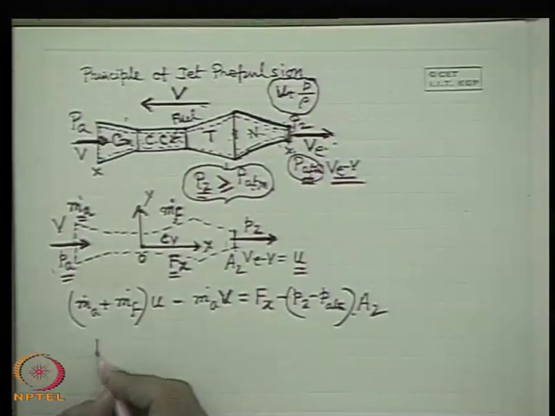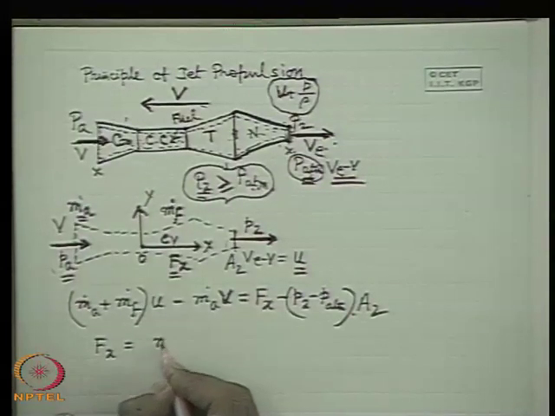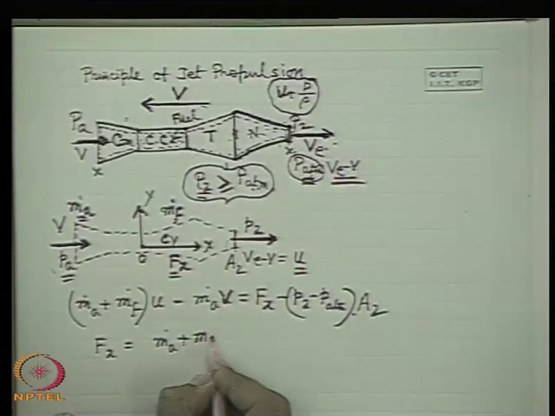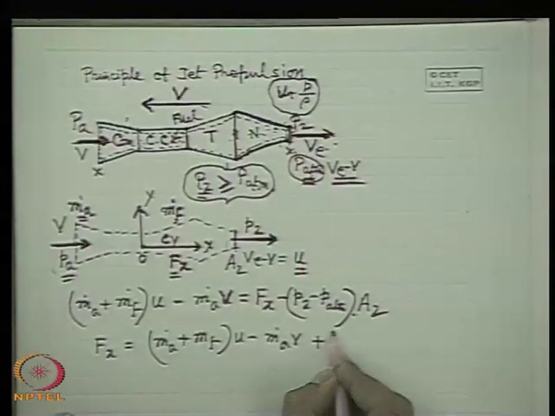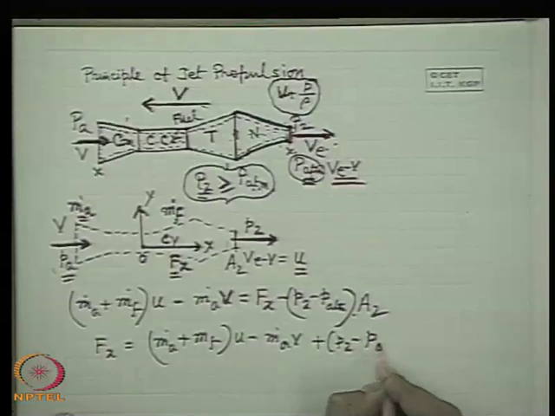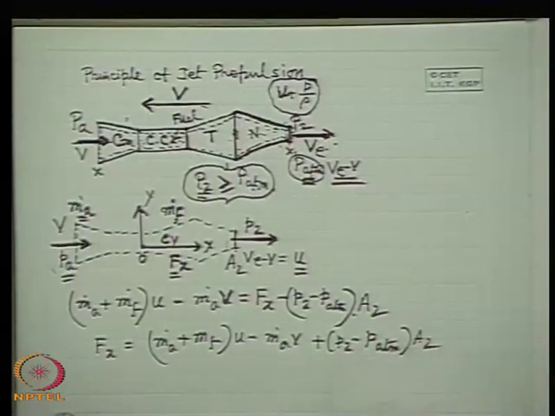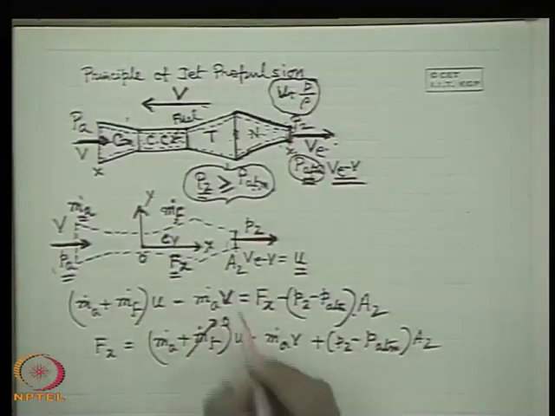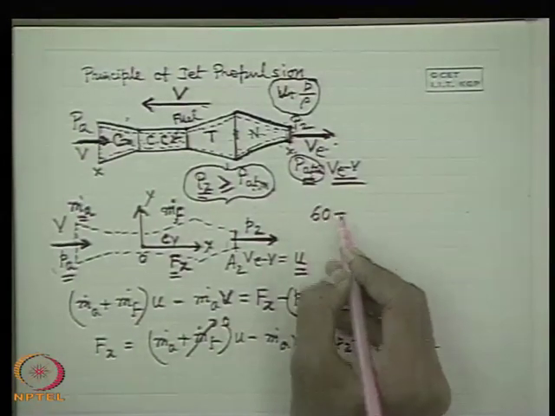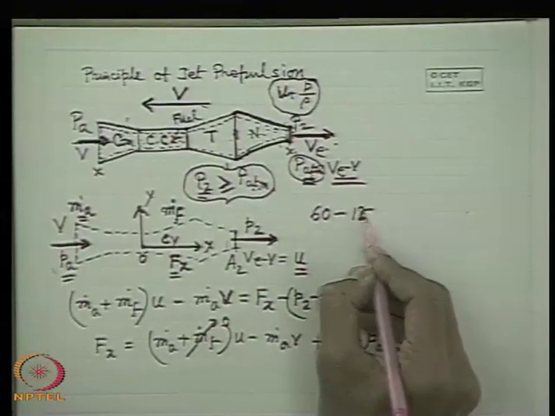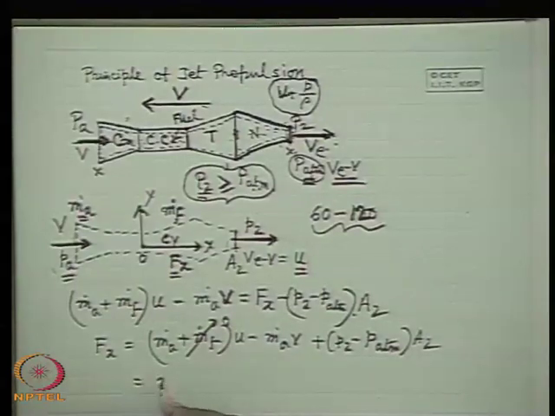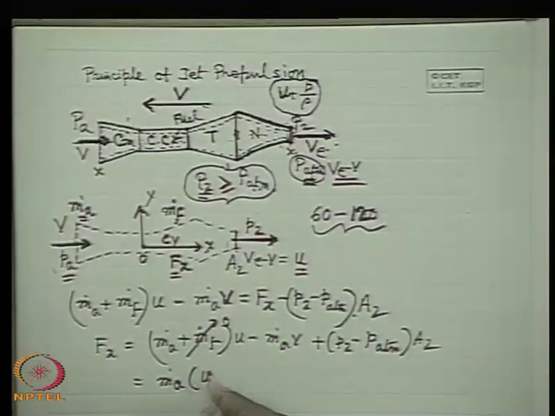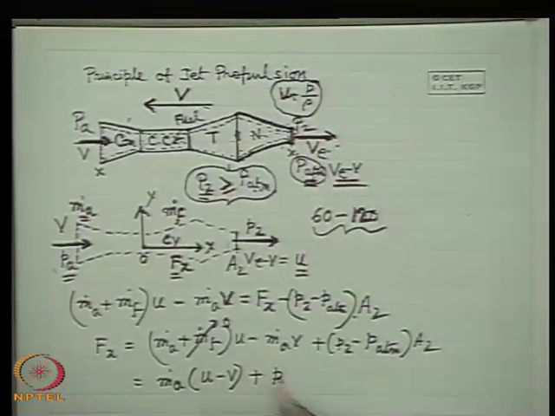All right. So, we can write Fx is equal to (m dot A plus m dot F) into u minus m dot A into v plus (P2 minus P atmosphere) into A2. Usually the fuel term is very small. In a usual aircraft engine, the air-fuel ratio is sometimes 60 to 120. So, sometimes we can neglect this, and if we neglect it, then we can write a simple expression like this.